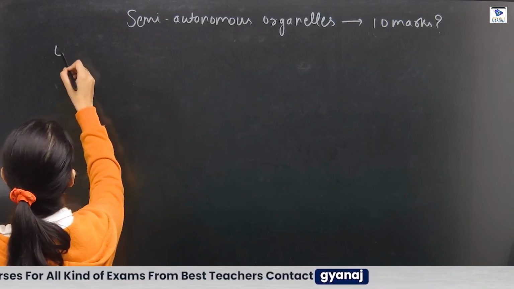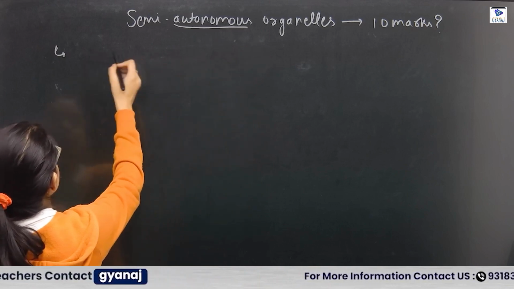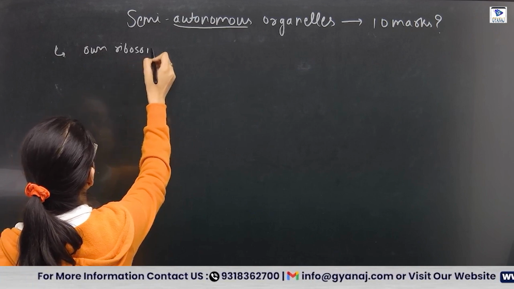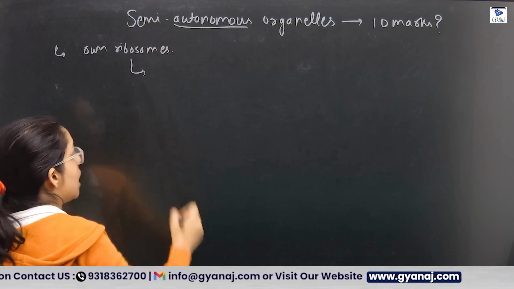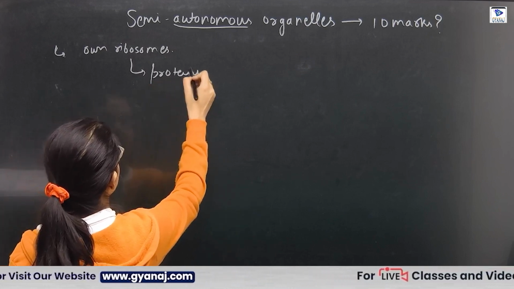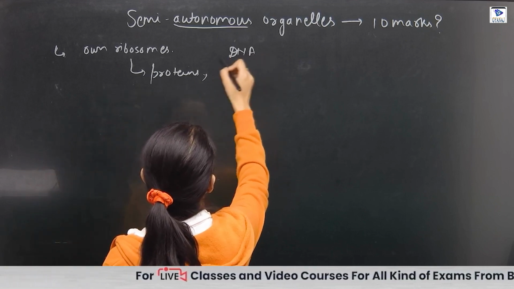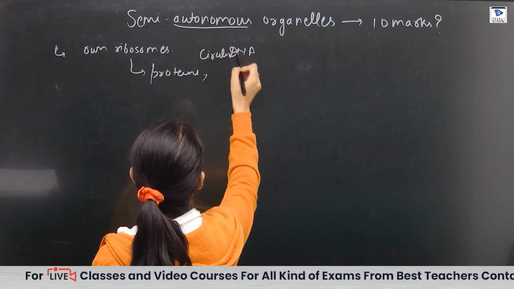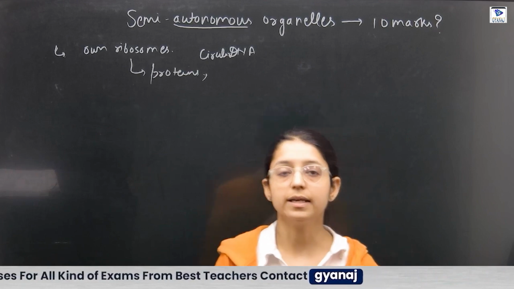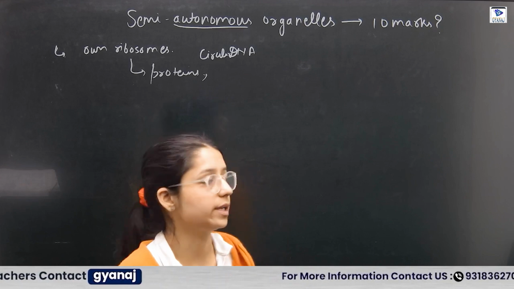Semi means half, autonomous, they regulate themselves, means they have their own ribosomes, means they form their own proteins, as well as they have their circular DNA. So, in a cell, in a eukaryotic cell, mitochondria and chloroplast are the semi-autonomous organelles.